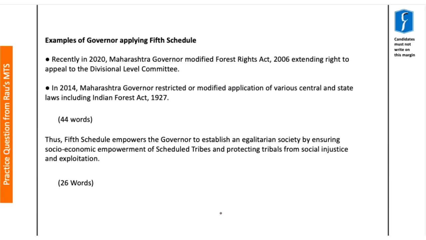Now, moving to the second part of our body, it talks about certain examples of the governor applying the 5th Schedule. First, it says that recently in 2020, the governor of Maharashtra modified the Forest Rights Act 2006, thereby extending the right to appeal to the divisional level committee.